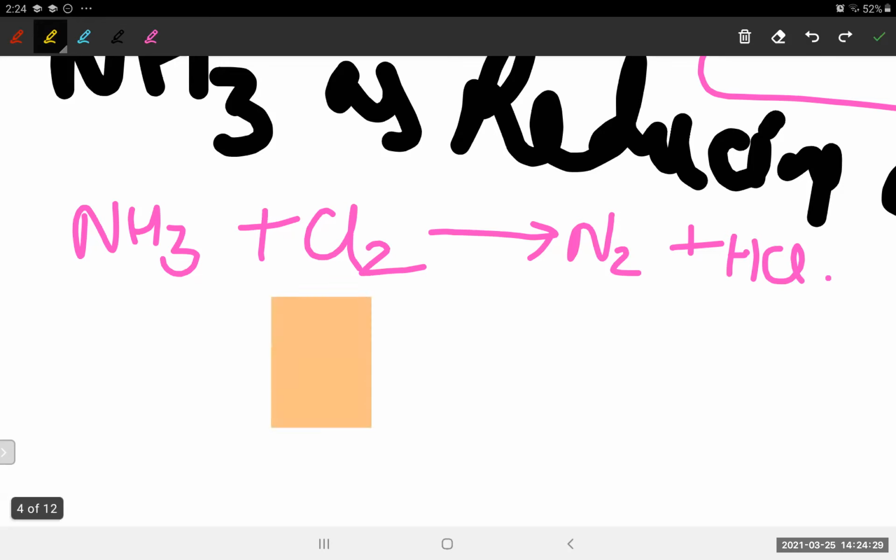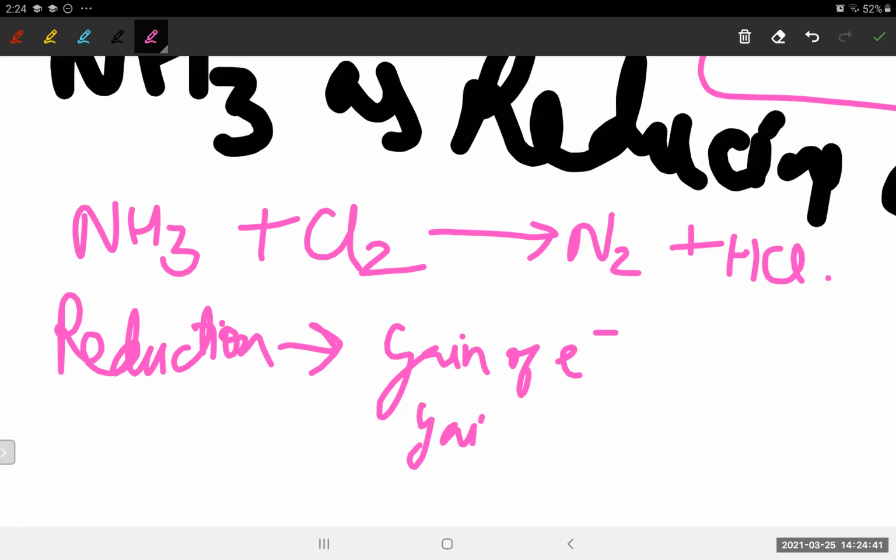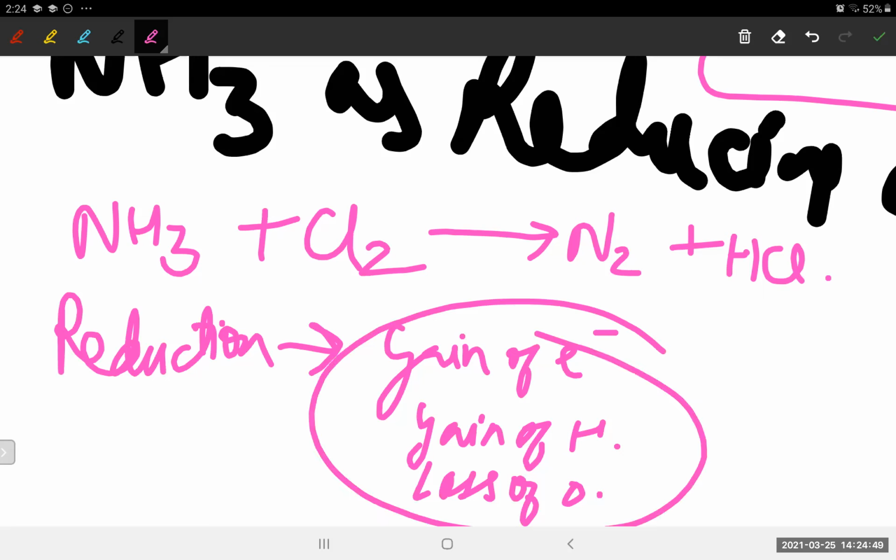First of all, tell me what is reduction? Reduction is gain of electrons. Yes or no? Gain of hydrogen and loss of oxygen, isn't it? These three things are reduction.